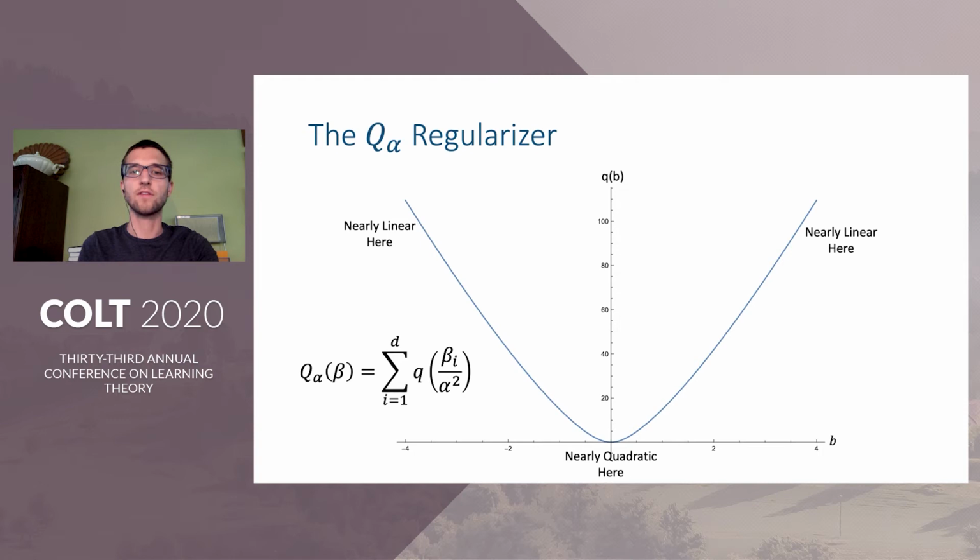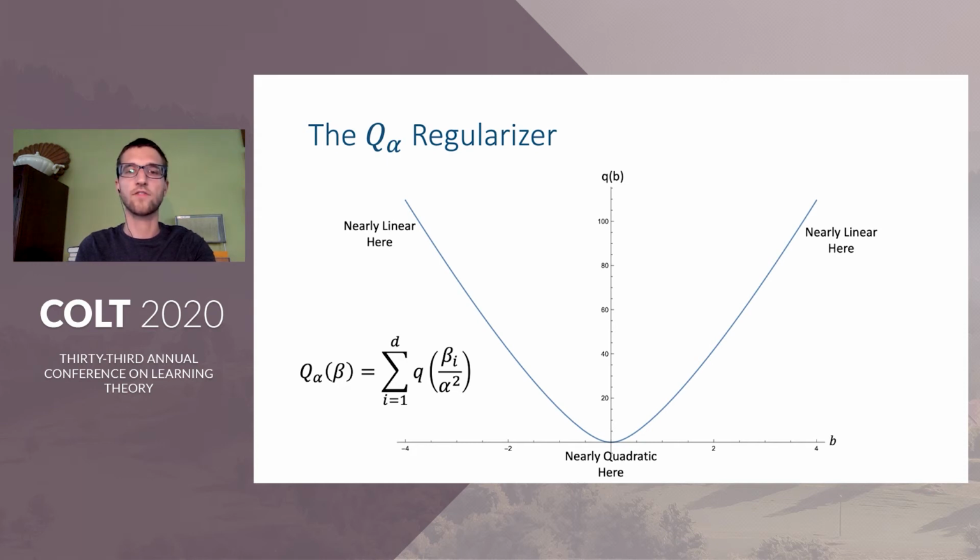Despite its strange appearance, Q alpha, as determined by little q, has a somewhat natural interpretation. Near the origin, little q is very nearly quadratic, and far from the origin, little q is very nearly linear. Therefore, for any particular beta, when alpha is large, beta over alpha squared will be very small, so the action will be around the origin, and thus the regularizer will behave like the L2 norm.